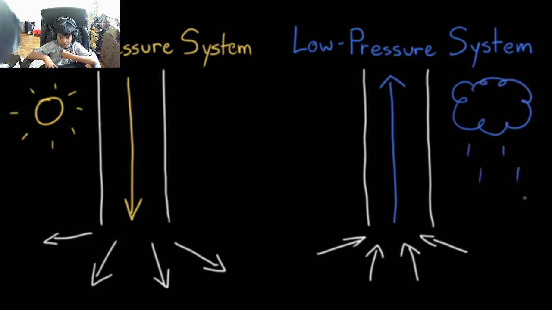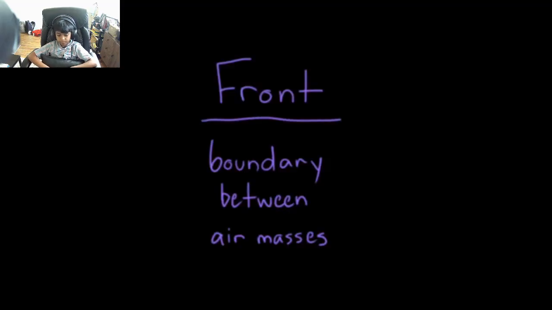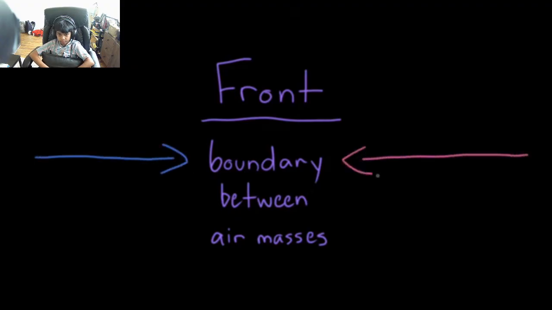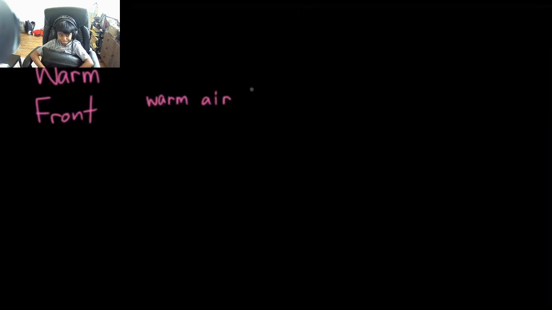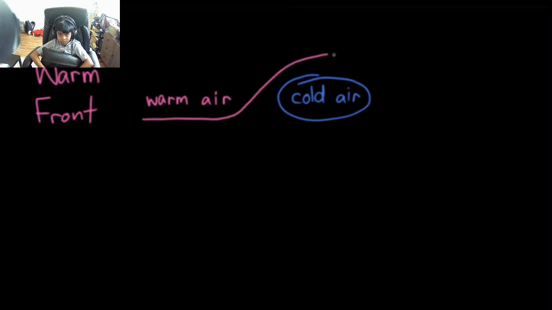Low pressure systems typically bring more intense weather. Why is this? Well, low pressure systems are often associated with what we call fronts. A front is a boundary that forms when air masses of different temperatures collide near Earth's surface. Different types of fronts can form depending on how those air masses meet. A warm front occurs when a warm air mass moves in to replace a cold air mass. Since warm air is less dense than cold air, it rises above the colder air, causing a lot of overcast skies, moderate rain or snow, and warm temperatures.